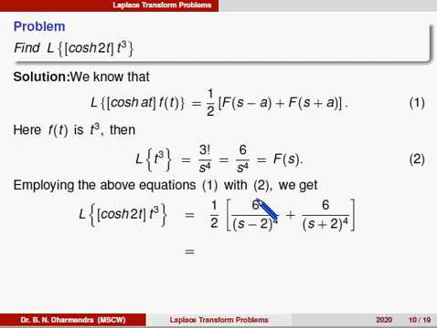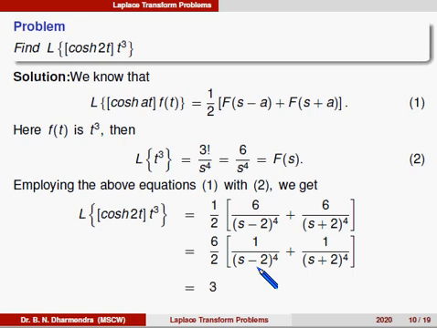That is equal to, here 6 is a common factor, or when we multiply inside the terms by 2, it can be written as 1 by s minus 2 whole to the power of 4 plus 1 divided by s plus 2 whole to the power of 4, or 3 times 1 by s minus 2 whole to the power of 4 plus 1 by s plus 2 whole to the power of 4. So the 6 by 2 is 3.